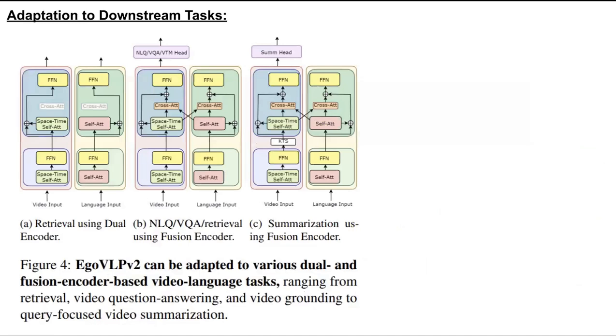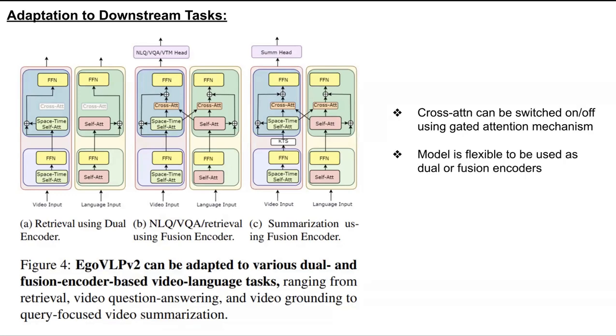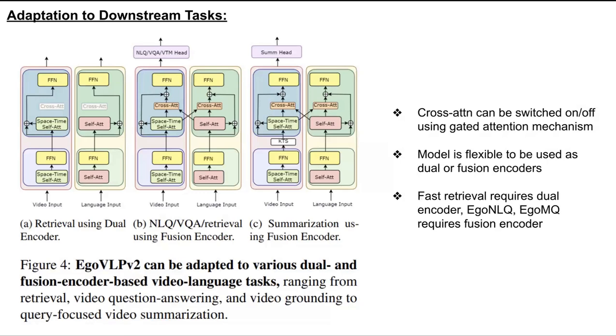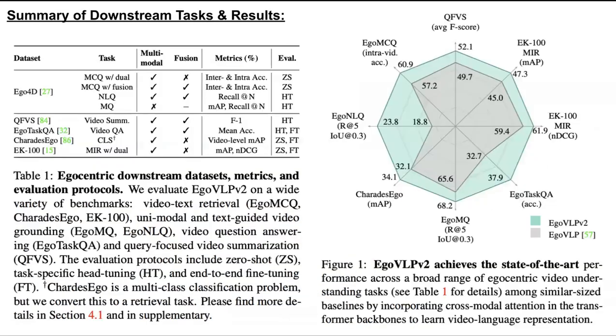The flexibility of the proposed architecture helps us to cover a wide range of egocentric downstream tasks. Since the proposed gated cross attention can be switched on or off, we can use the pre-trained model both as a fusion encoder and the dual encoder. For tasks like video text retrieval, we use our model as dual encoder, while for tasks like video grounding, video question answering, and query focused video summarization, we use EgoVLPv2 as a fusion encoder.